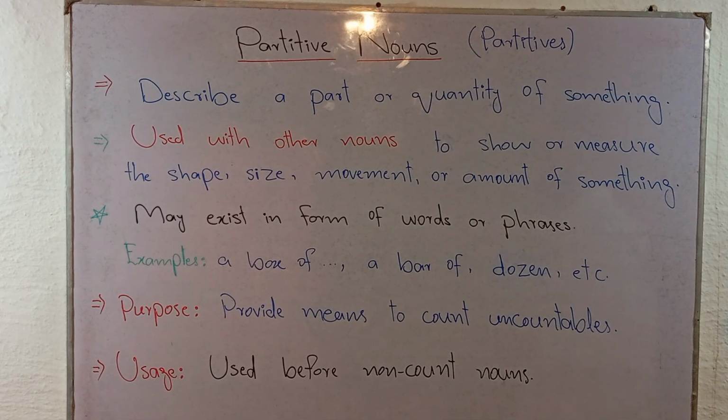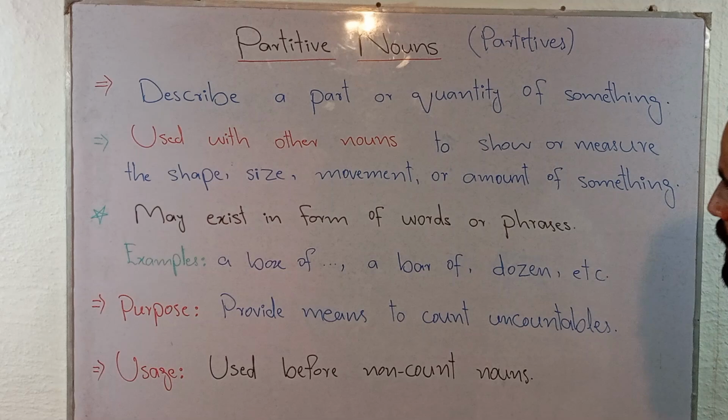If I refer to a particular quantity of water, for example how much water I need or how much water I ask for, in that particular situation definitely I will use partitive nouns. Let's suppose a bottle of water, or I can say a glass of water. So a glass or a bottle, these nouns are known as partitive nouns.